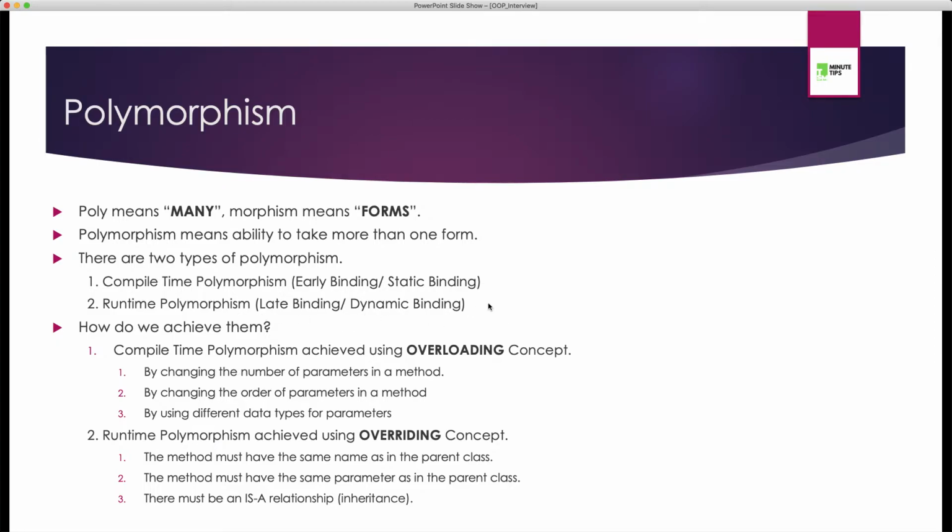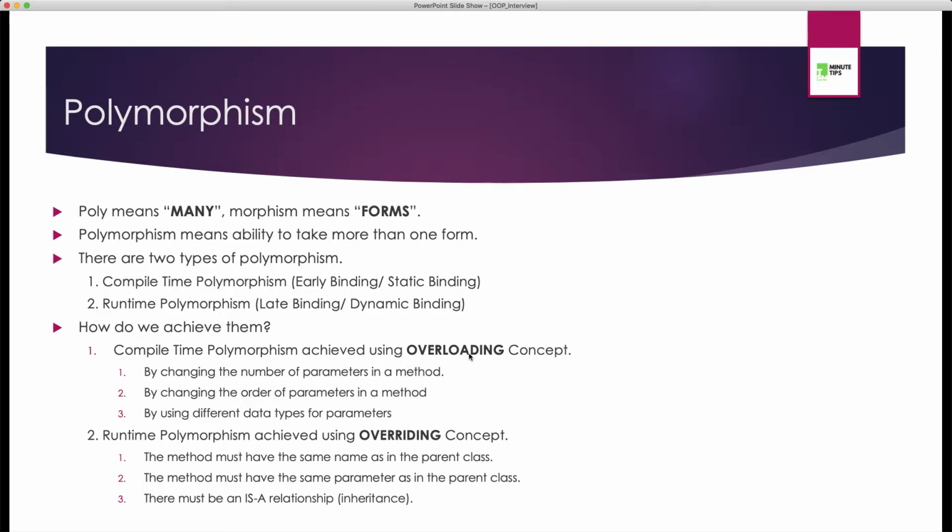What is the difference between these two? Whenever you are writing a program, first you will try to compile the program. Once it is compiled successfully, then only you will be able to execute the program. So whatever is happening at the compile time is called early and static, and whatever is happening at the runtime is called late and dynamic binding. So our next point is how to achieve them. Compile time polymorphism is achieved using overloading concept, and runtime polymorphism is achieved using overriding concept.